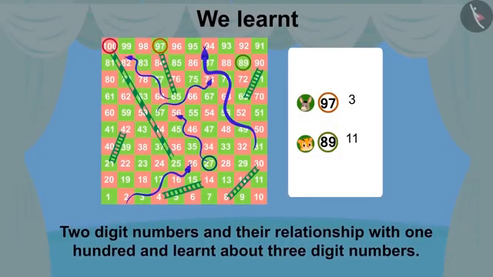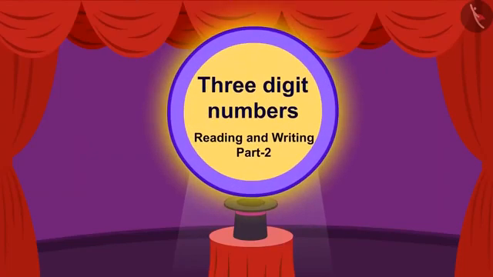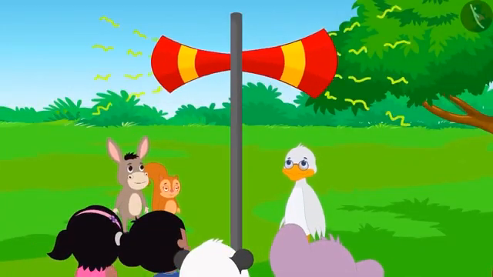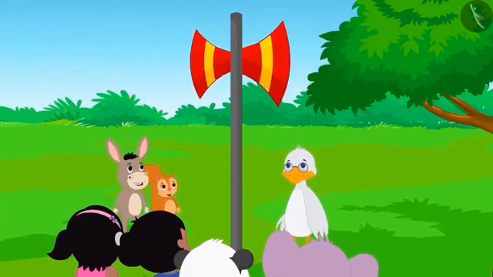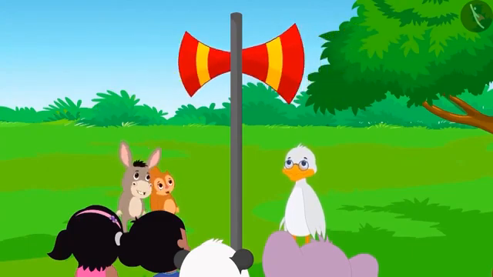Children, in the last video, we learnt about 2-digit numbers and their relation with 100. In this video, we will learn about 3-digit numbers. Listen, listen, listen! All the people of Champapur are hereby notified to participate in the competition at the fair.